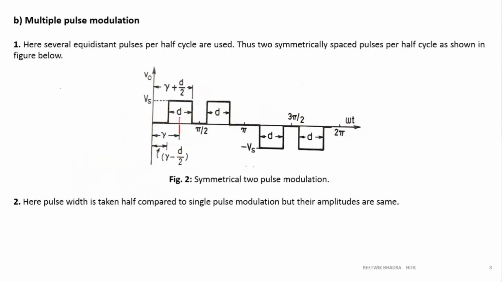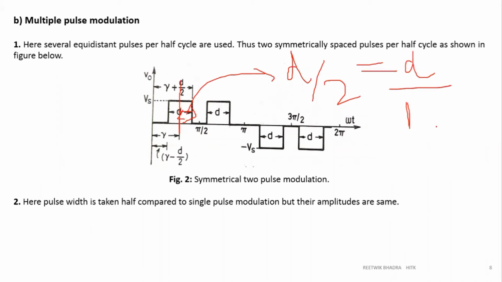This gamma is the center point of this, right? So this small portion, what is the value? It is d by 2, where 2 is nothing but the number of pulses per half cycle. So if capital N is the number of pulses per half cycle, it will be d by n. So this is basically your theta 2.